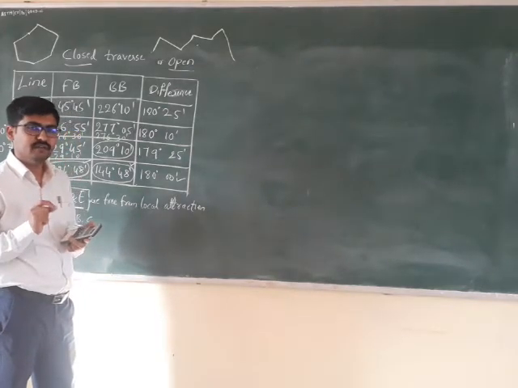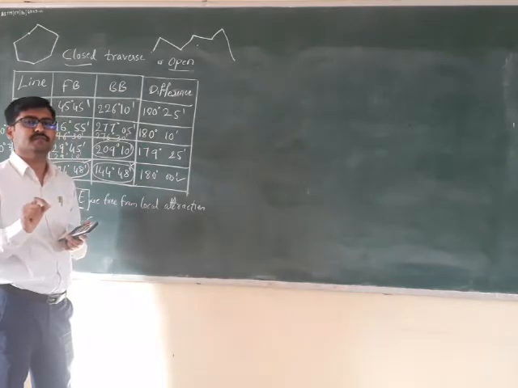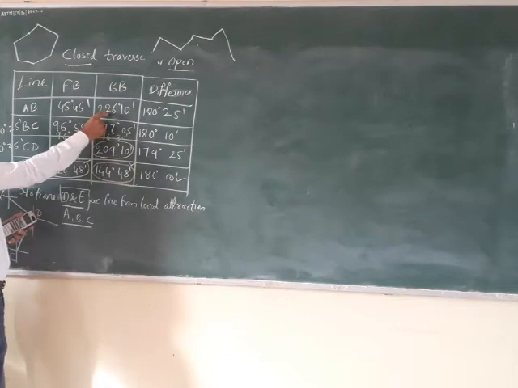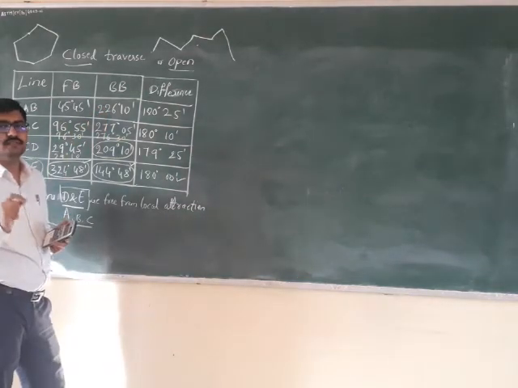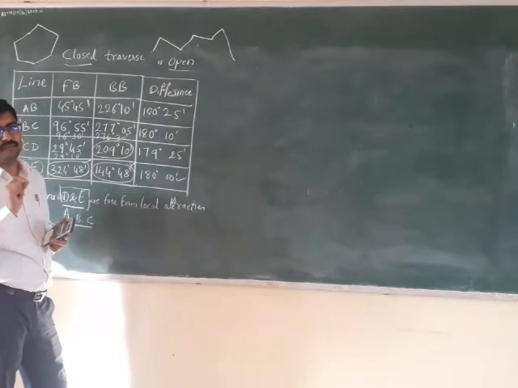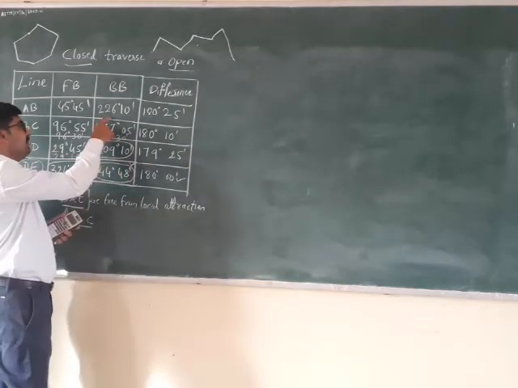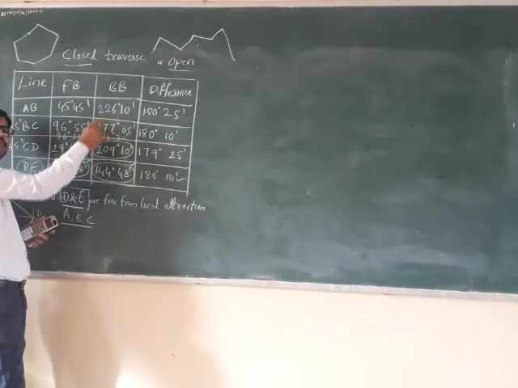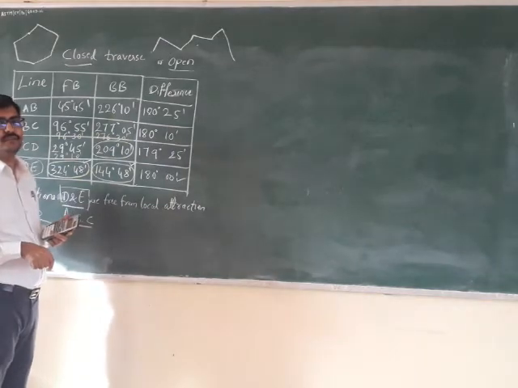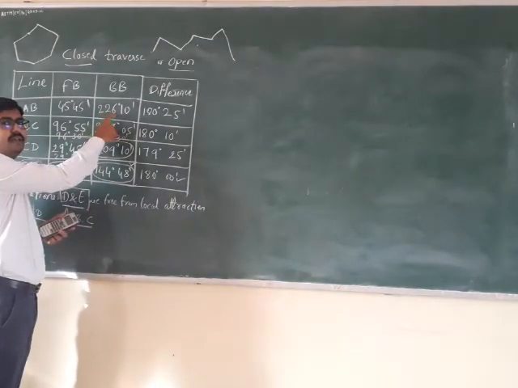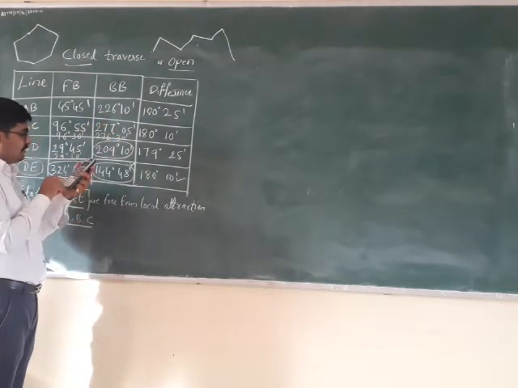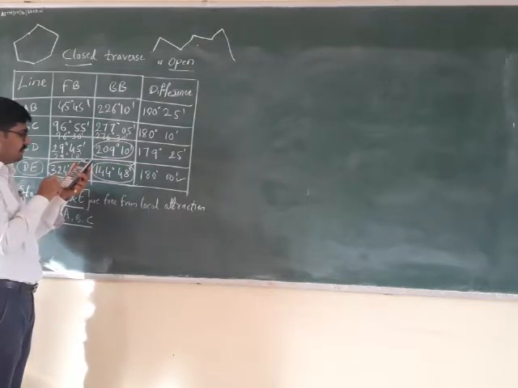That has to be subtracted with all the bearings which are measured from station B. Which is another bearing which is measured from station B? This. Back bearing of AB is measured from station B. Right? So that means what? If this station B has got an error of 25 minutes, so this bearing will also have the error of 25 minutes. So if I have to correct this bearing, I need to subtract 25 minutes in this. So how much would that be? 226 degree 10 minutes minus 0 degree 25 minutes.